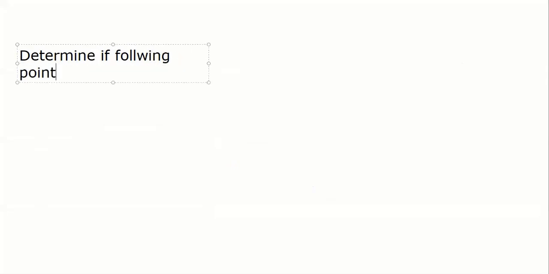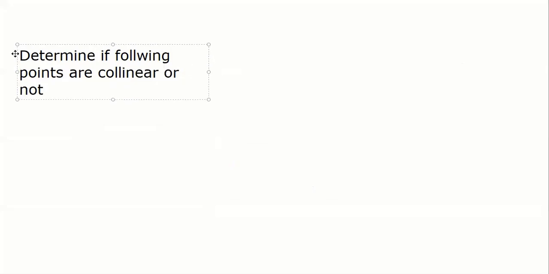If I say, determine if the following points are collinear or not.